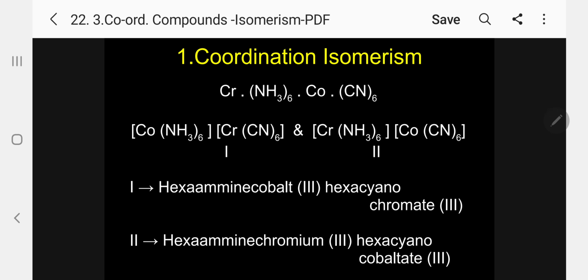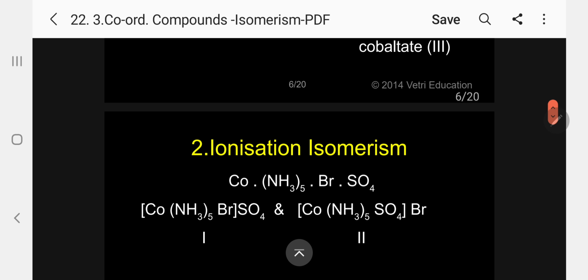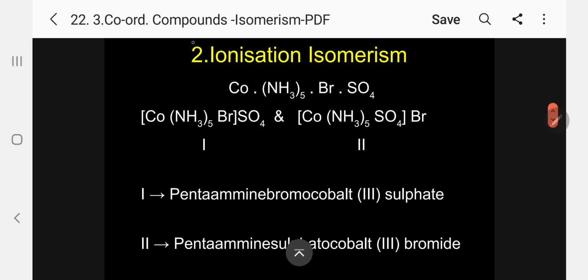Please follow. You can easily recognize it. How to recognize it easily? Number one, both the cation and the anion are complexes. Number two, the cation and anion exchange roles: the cation will become the anion, and the anion will become the cation. Those are the two conditions, and we can understand it here.